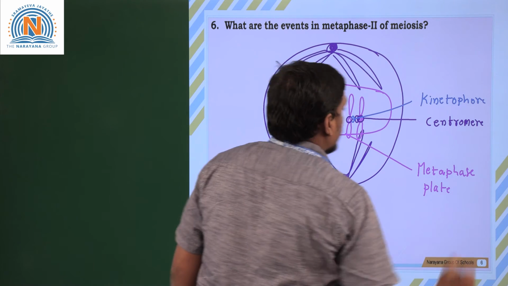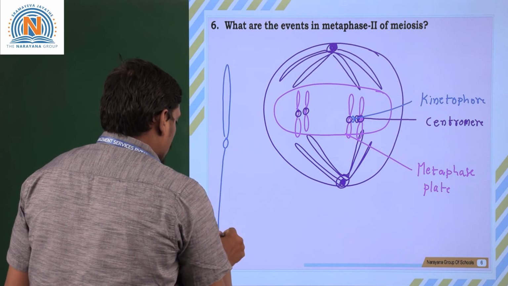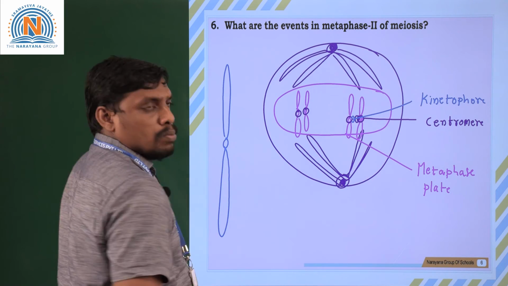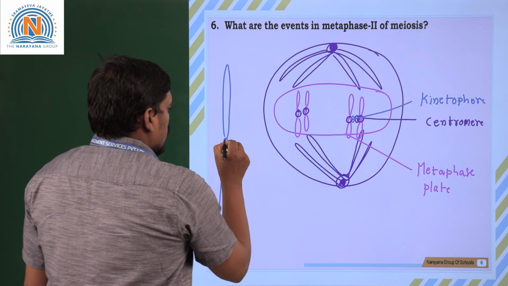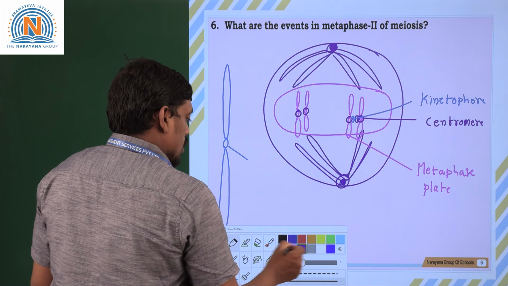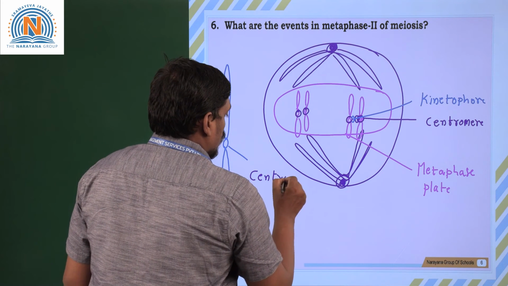Let me draw the complete structure of a chromosome so that you can understand how the centromeres are attached to microtubules. The center of the chromosome is called the centromere, as I said earlier.